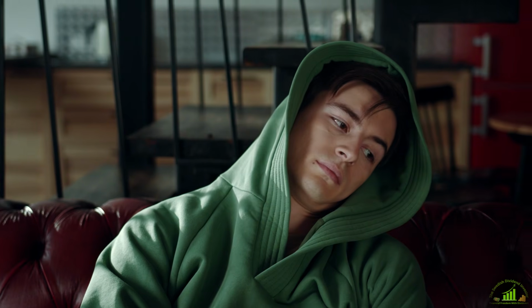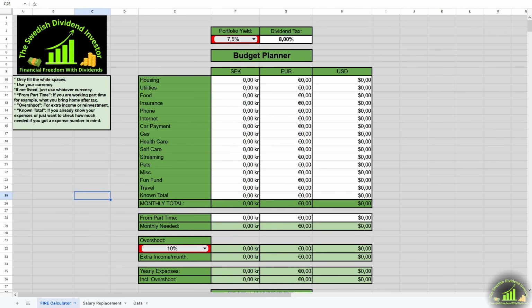I was bored, and as one does when you're bored, I started sketching on a spreadsheet. I did this for myself to plan ahead, using my expenses and some math to see what amount invested I would need to live free. This is based on expenses, portfolio yield and dividend taxes. So this will spit out your FIRE number.